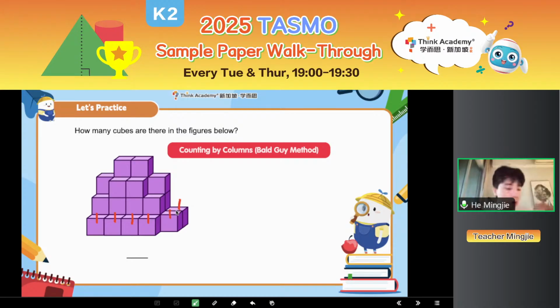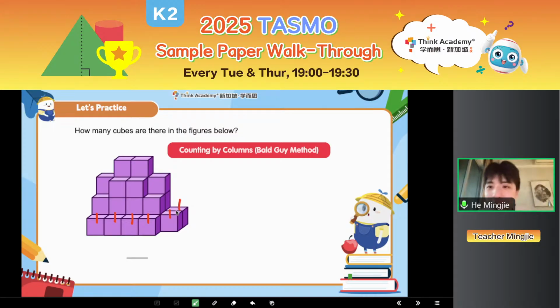Okay, then after you label all the 1, you should go to label the 2, right? Do we have 2 to label? 2 minutes. Okay, you can have a try. After you label the 1, what should you label? You should label the 2, right? Then how many 2 column we should label? How many column we should label as 2?